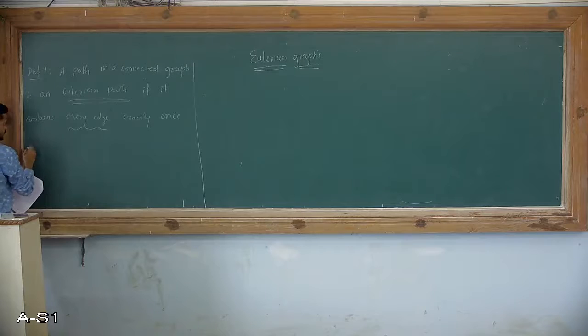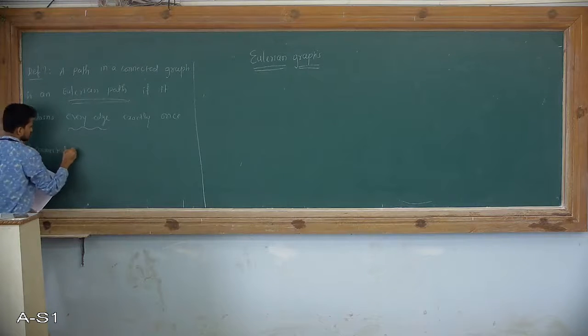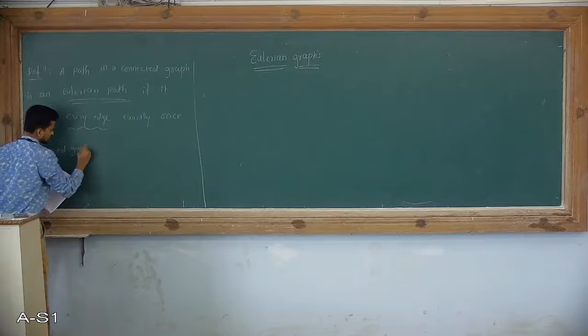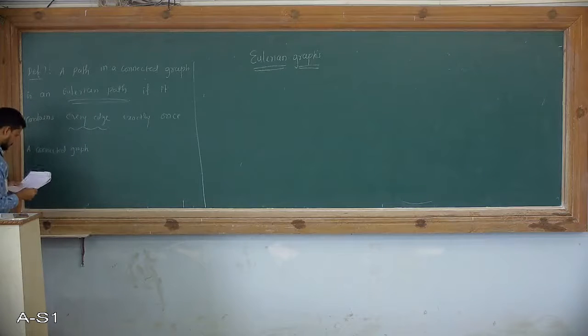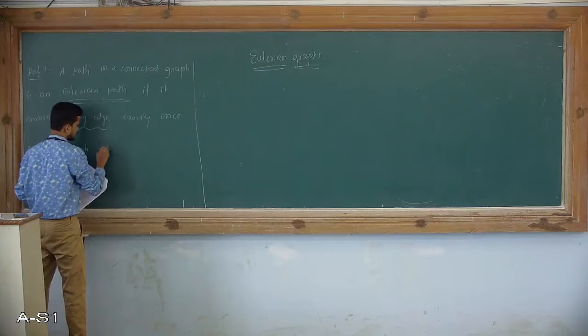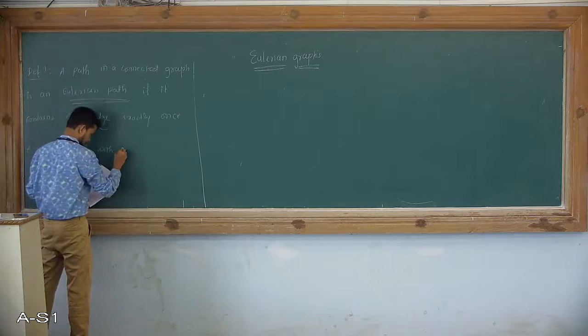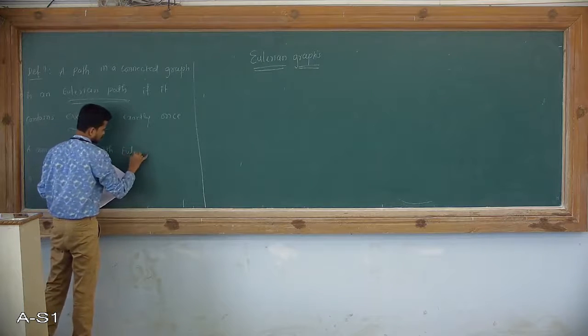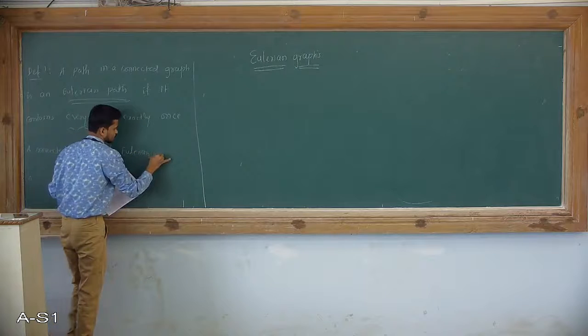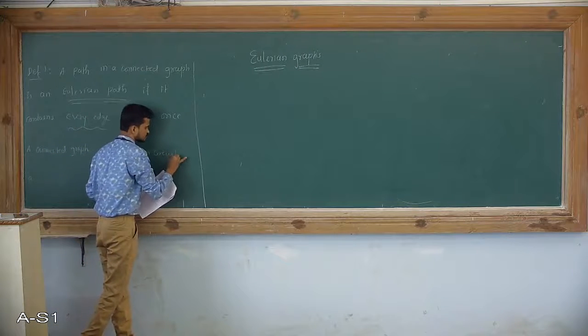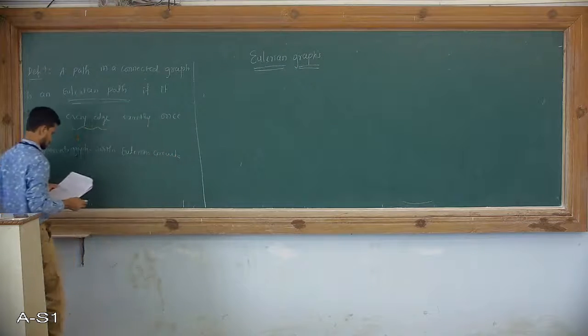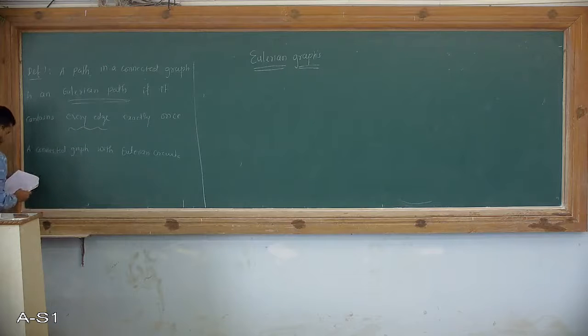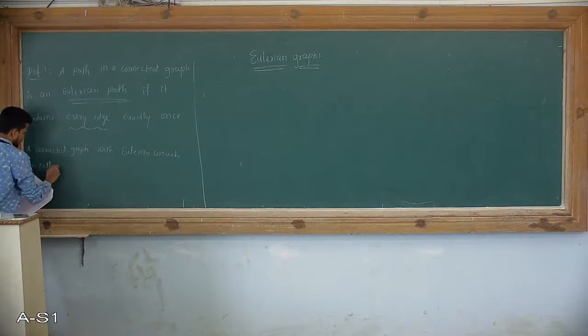A connected graph with an Eulerian circuit is called an Eulerian graph.